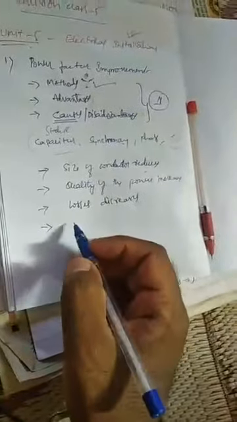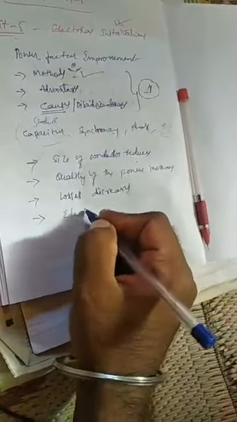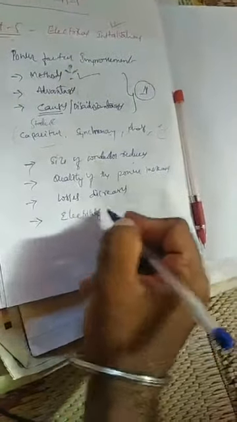Then, losses decrease, so the electricity bill reduces. This also you can write, it is a general answer, but you can write it, no problem.